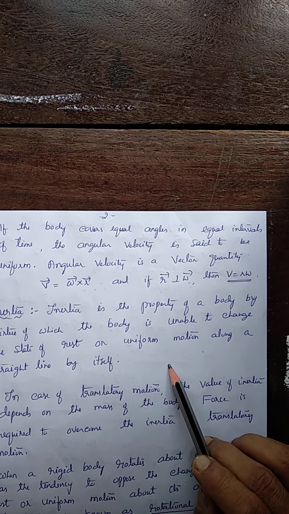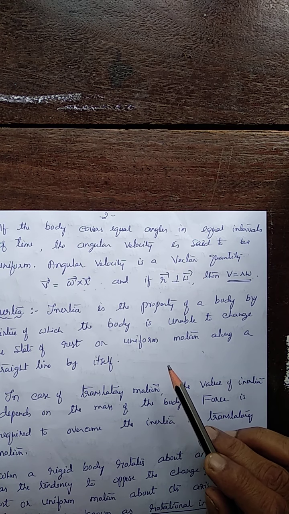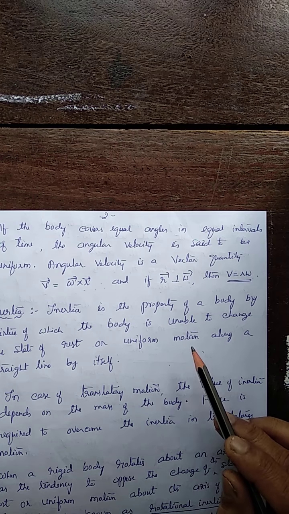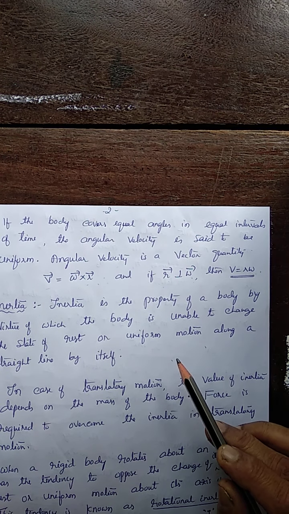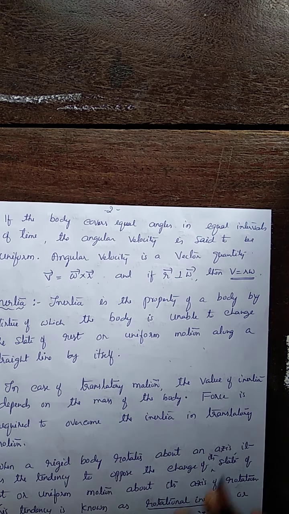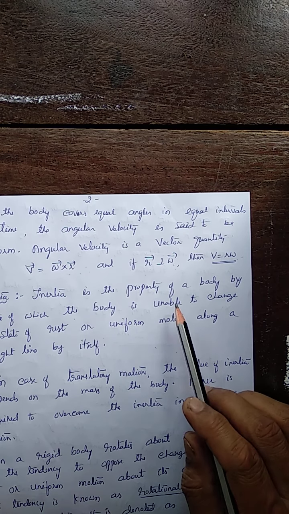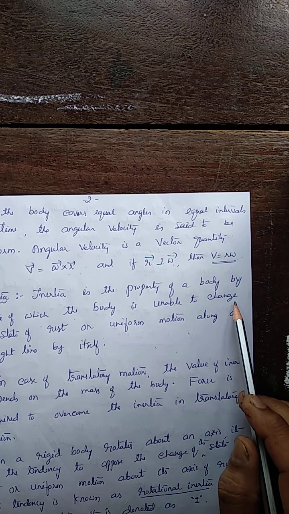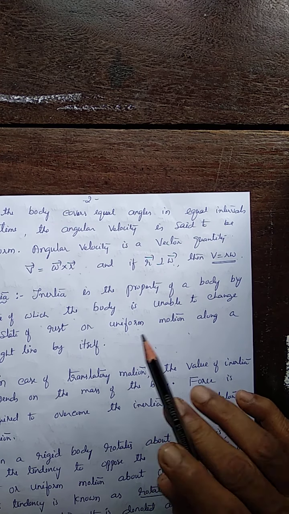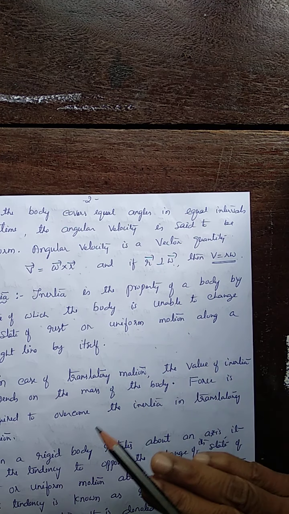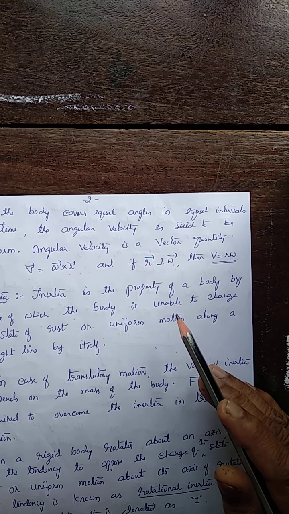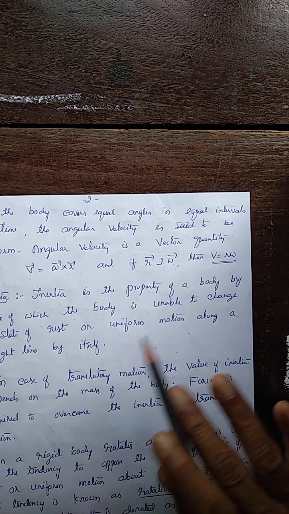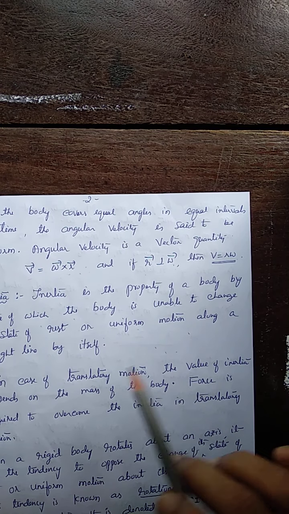This tendency or property of a body to retain its state is called inertia. Inertia is the property of the body by virtue of which the body is unable to change its state by itself. In order to change the state, something is required. Otherwise, the body remains in the same state. This tendency is called inertia.